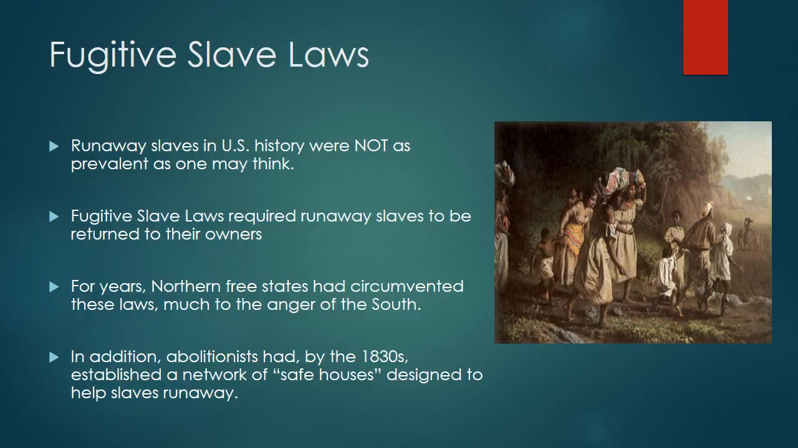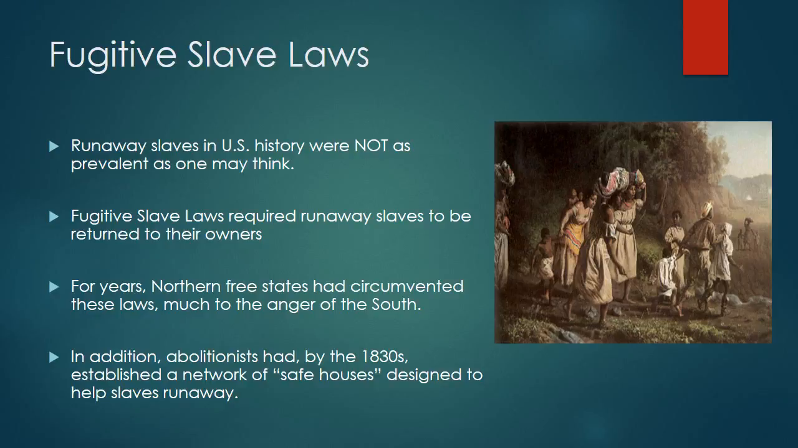Northerners don't like these fugitive slave laws. They tend to ignore them. And then when you add in the abolitionists actually creating a network to help slaves run away, it seemed to the South then that the North was encouraging the running away of slaves and denying Southerners their property. It just looked real nefarious to the South, even though it's not resulting in millions or even thousands of runaway slaves.